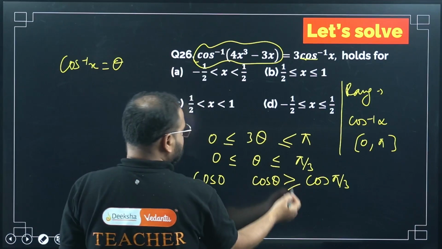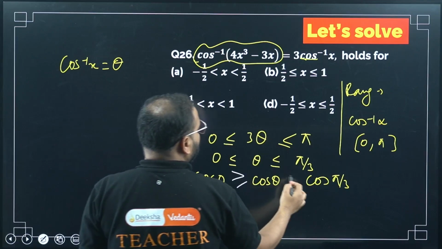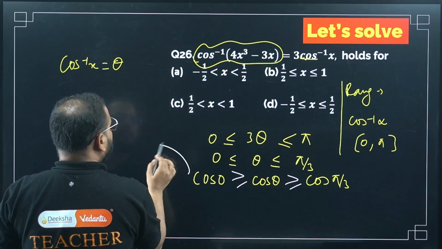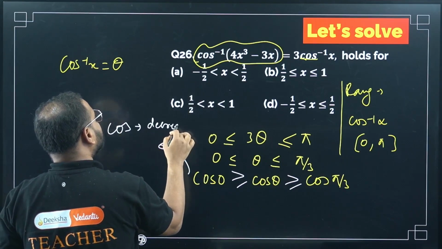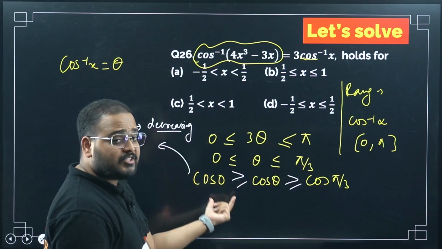I think few of you will know this answer. If you don't know, I will tell you. What's the case? Because cos is a decreasing function, sir. It's a decreasing function. If you operate, the inequality will change.